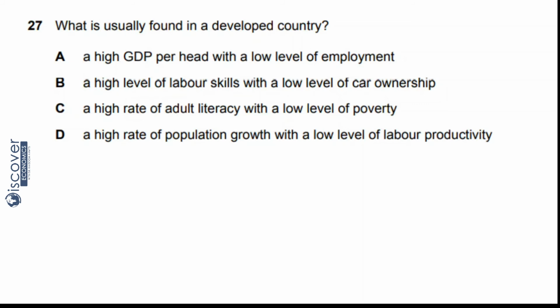Come to B, a high level of labor skills with a low level of car ownership. No, it has nothing to do with car ownership. Then come to C, a high rate of adult literacy with a low level of poverty. Yes, this could be the answer, because on one hand we are improving education, and on another hand we are decreasing poverty. Then D, a high rate of population growth with a low level of labor productivity. Now see, having low labor productivity is not encouraging, so it will also not happen. So what is the answer? That is C.